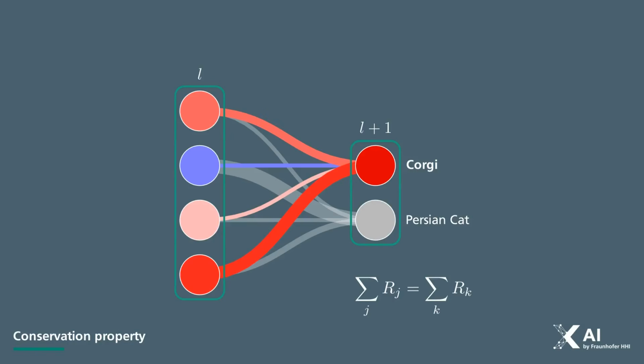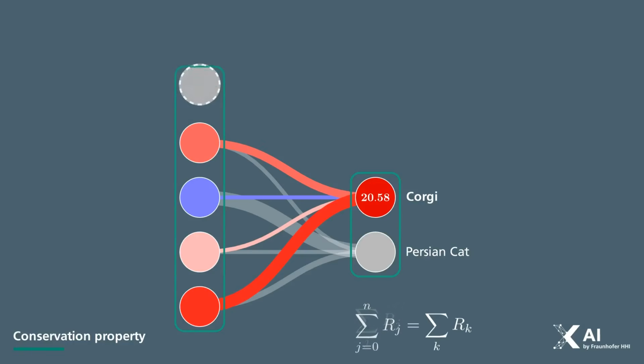But while the total amount of relevance is preserved, it does not mirror activation. A neuron with low activation can still have a high relevance if it played a key role in the decision. As before, the bias also plays a role and needs to be added to the term so that the values balance out. This property is known as relevance conservation, and it plays a central role in ensuring that the explanation remains faithful to the model's prediction.